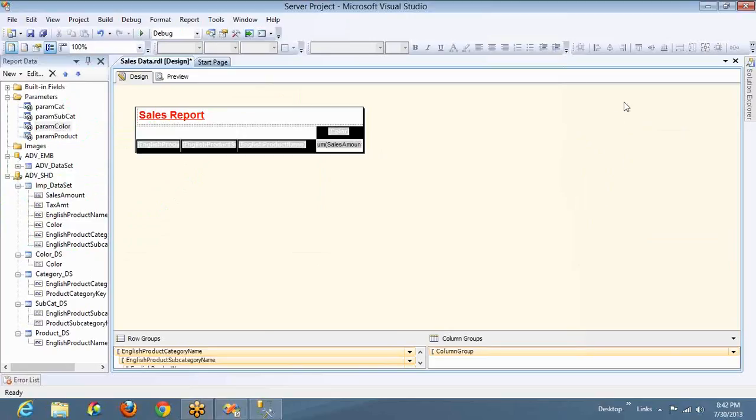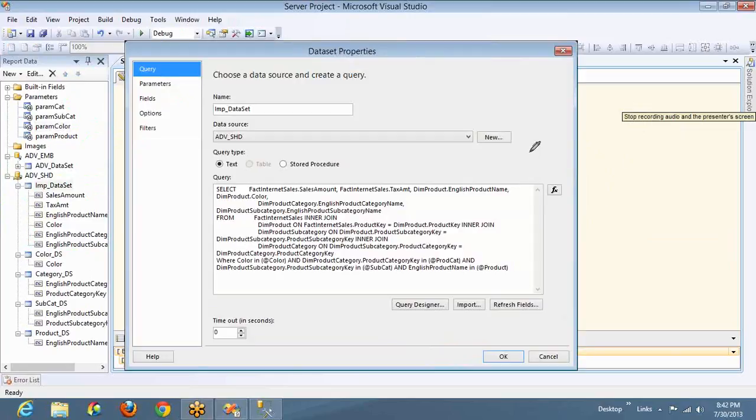Okay. Still I can see a couple of blank faces. Let me explain it again. Here you can see the parameter color, right? To fill this parameter color, what data set are you using? You are using the IMP underscore data set, right? This is what I have said. This color column I have used there.